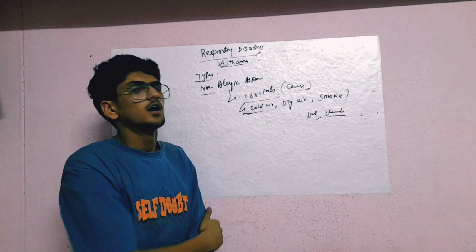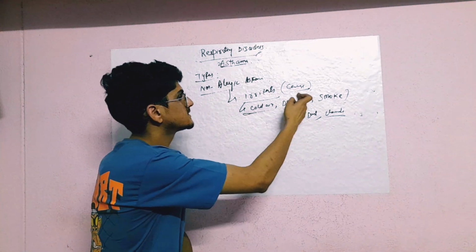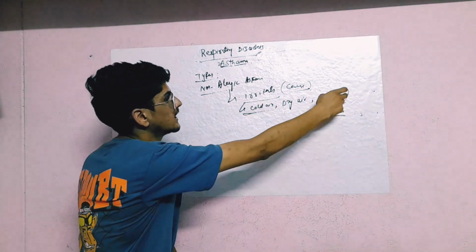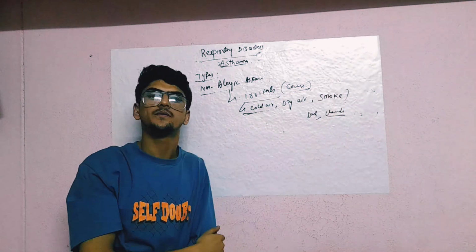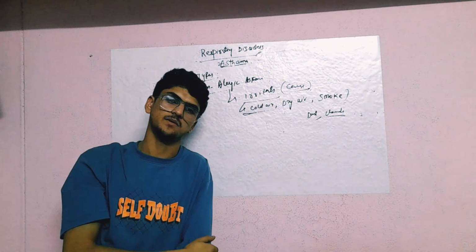If there is cold air, dry air, or smoke, those act as the irritants, and that leads to non-allergic asthma.